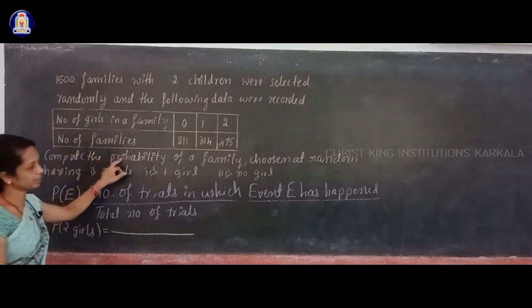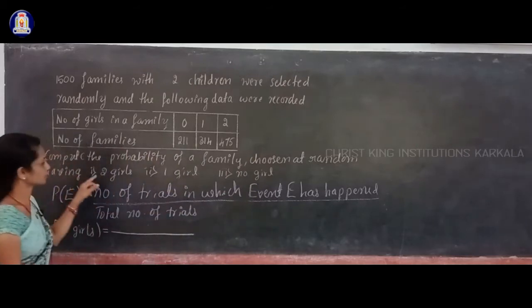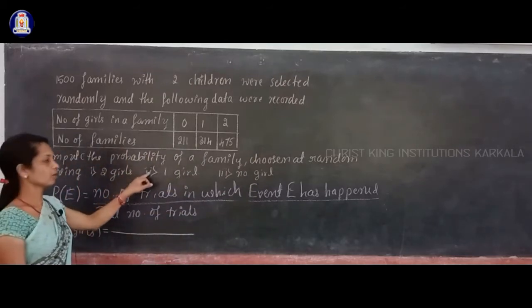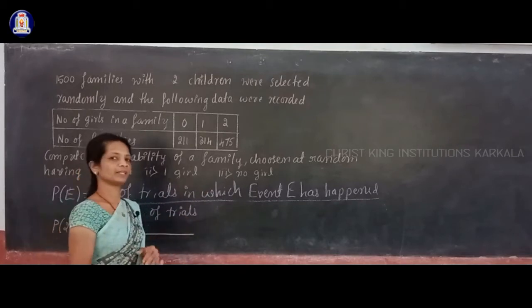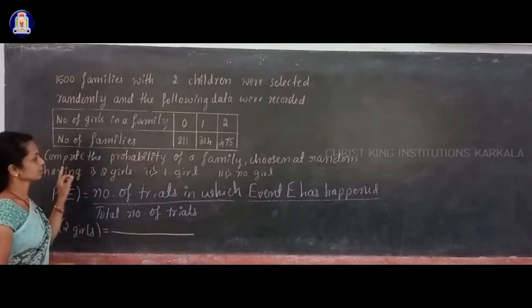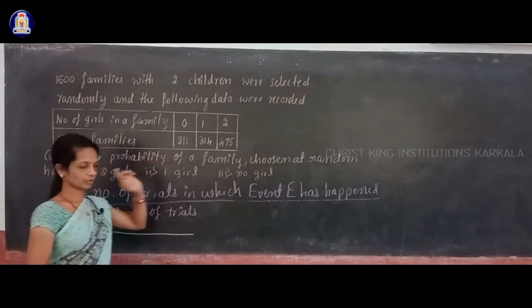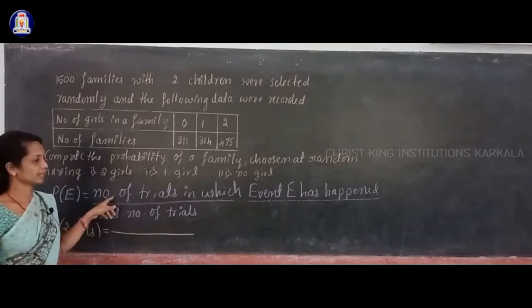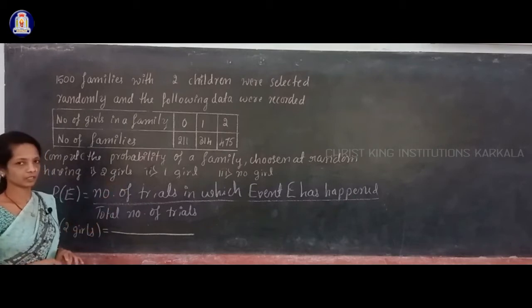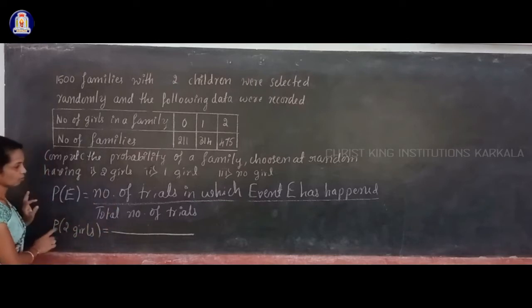Compute the probability of a family chosen at random having, first, 2 girls, second, 1 girl, and third, no girl. You have to find the probability that the family has 2 girls, 1 girl, and no girl. For that you have to use the same formula: P(E) is equal to the number of trials in which event E has happened divided by the total number of trials. Now, first find the probability of 2 girls.